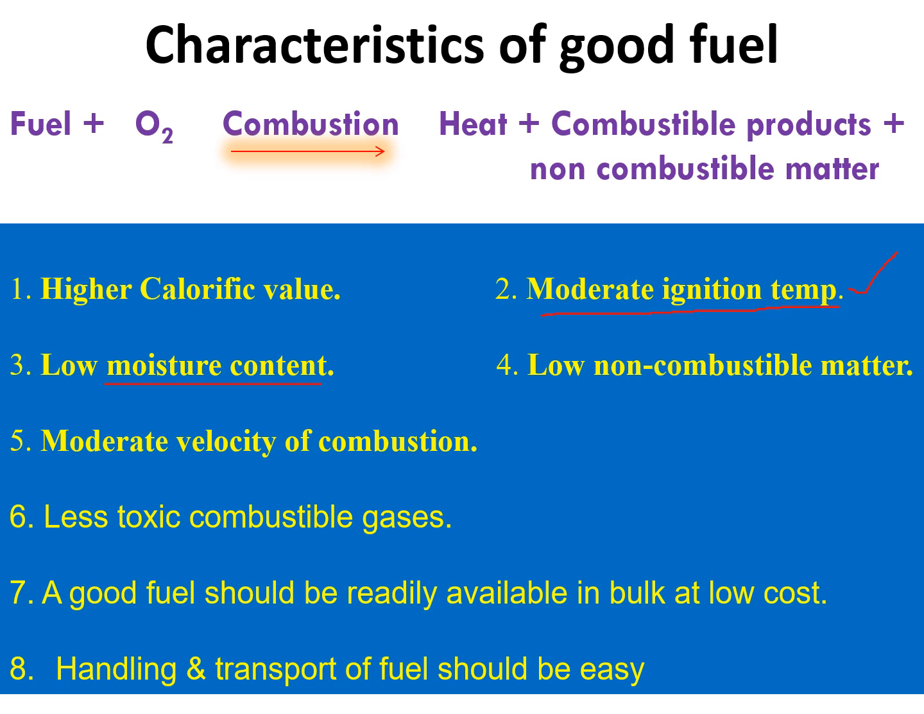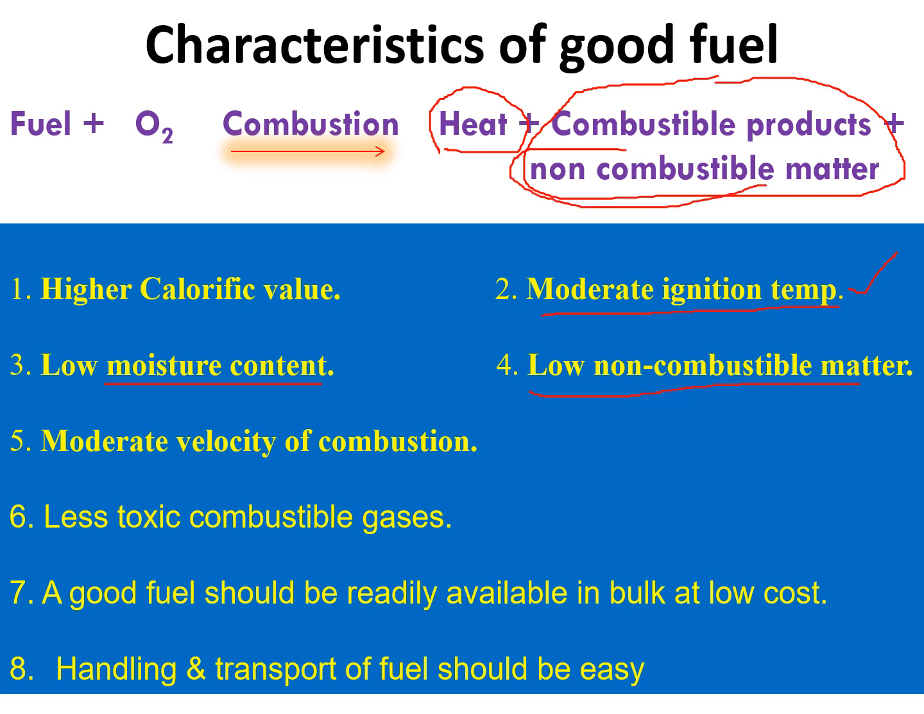Okay, and the next one is low non-combustible matter. As I told you, heat energy should be high, and the remaining ones should be low. That is a good fuel. Non-combustible matter like ash is produced after combustion. For example, if you take wood, petrol and LPG gas: if you burn LPG gas, you are unable to see any ash. It produces some, but we are unable to find the ash at our homes.